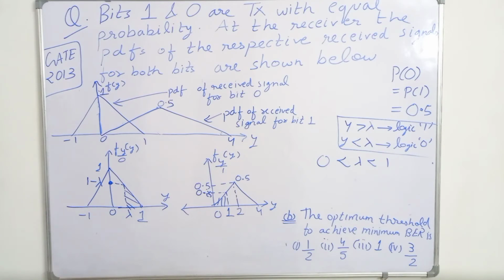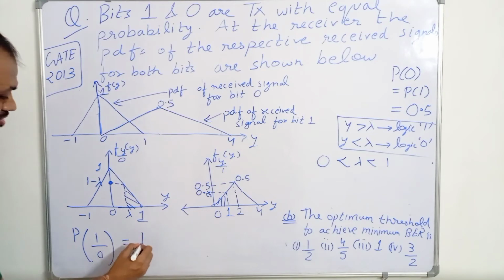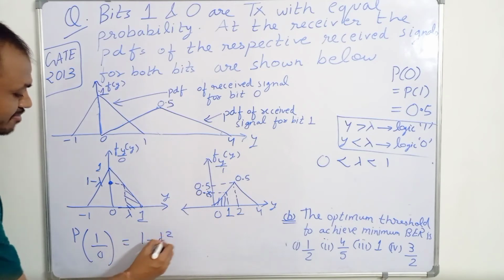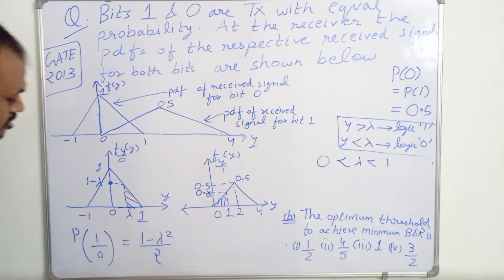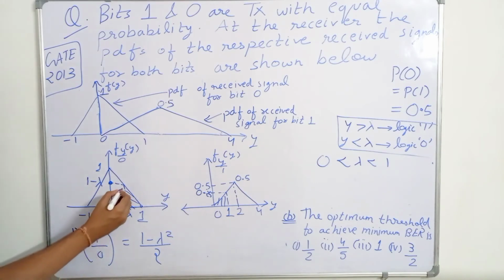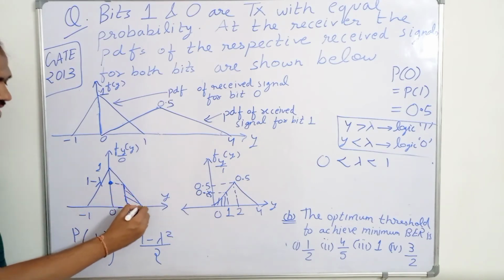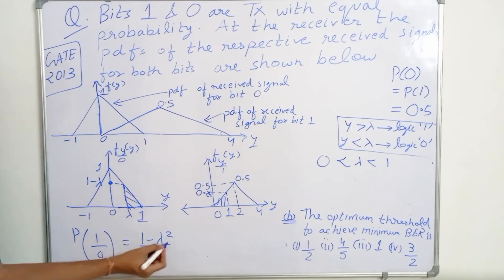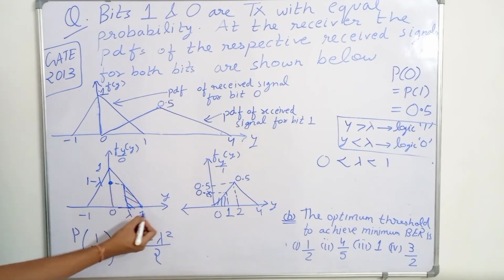So the probability of 1 upon 0 is equal to (1 minus lambda) square upon 2. What we have found is the value of this area when 1 upon 0.